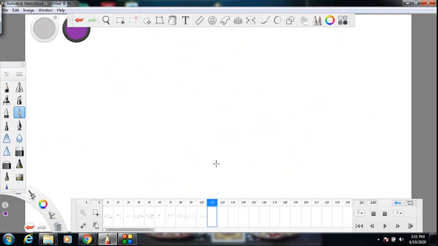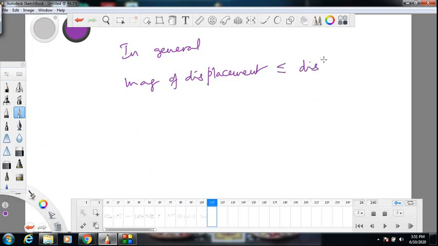In general, magnitude of displacement is a general statement. Magnitude of displacement is less than or equal to distance traveled. This is a complete statement. Okay, when will the equality hold?